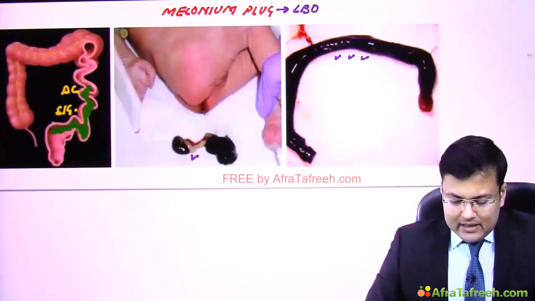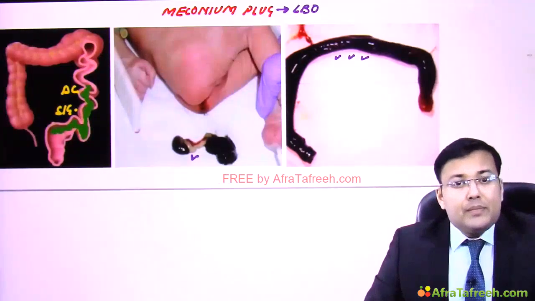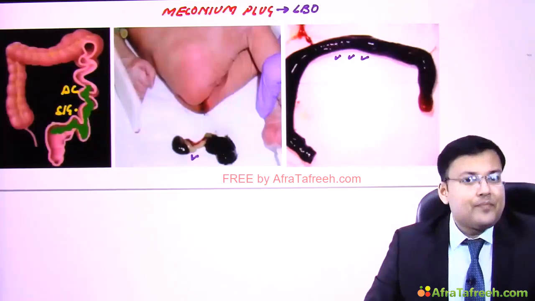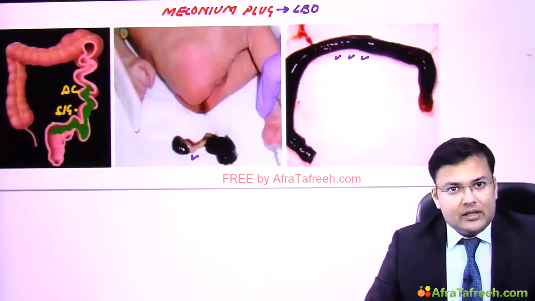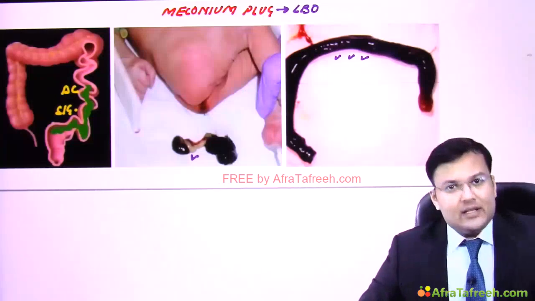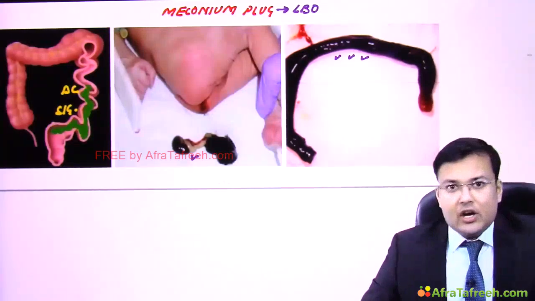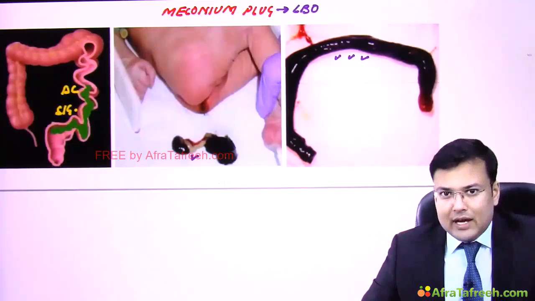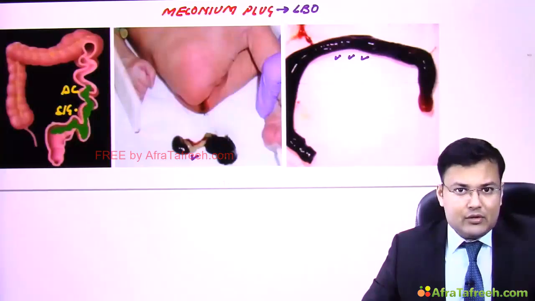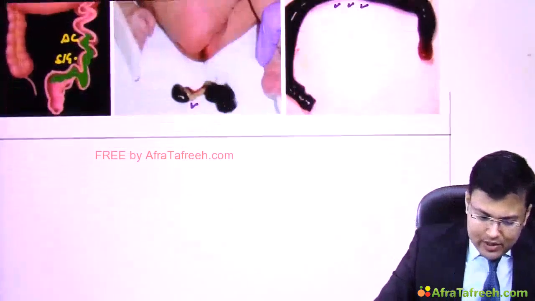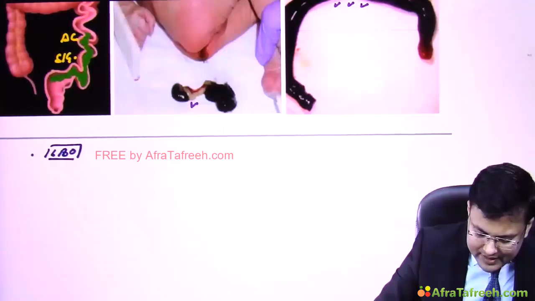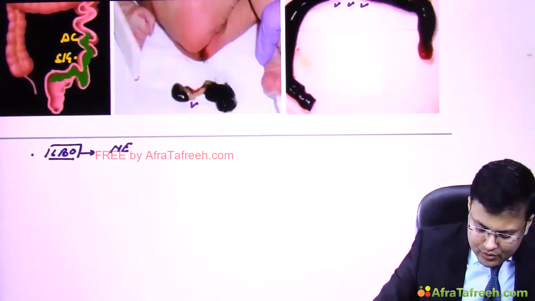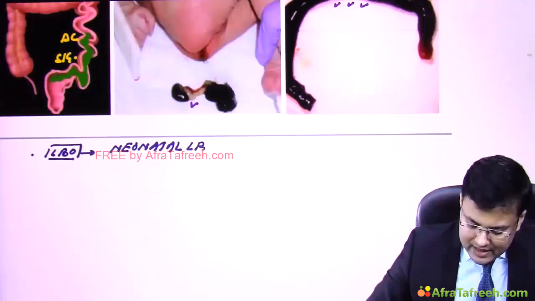A few basic things. Generally this meconium plug is more common in preterm infants. Second, it leads to large bowel obstruction. That's why after birth these infants have abdominal distension. There is an association of meconium plug with maternal hypothyroidism, Hirschsprung's disease, cystic fibrosis. It leads to neonatal large bowel obstruction.